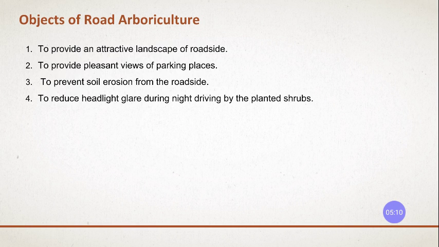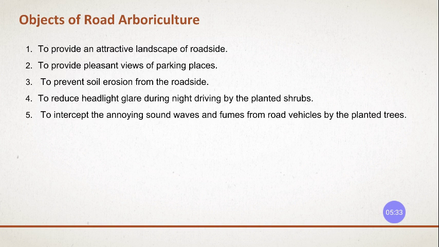So to avoid that glare hitting the drivers of the opposite coming vehicles, we provide the plants or shrubs so that these shrubs will absorb the headlight and there are no accidents.